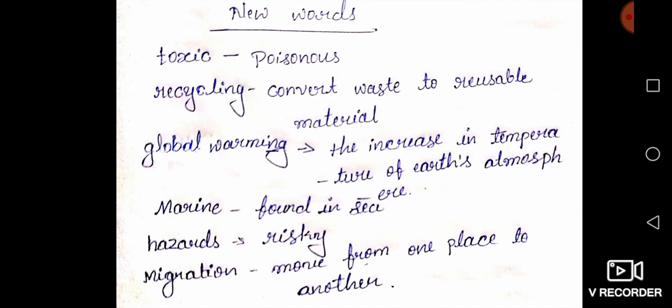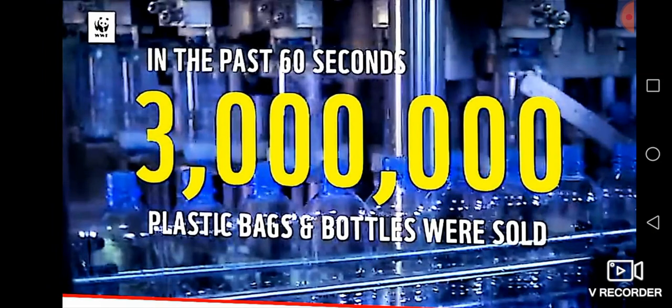Okay, dear students, let us see the content analysis. Listen, dear students, the chemical that is used in the production of plastic is toxic. Toxic means poisonous and can cause serious damage to all living beings. See here, students, I show some pictures. How can plastic cause serious damage on the earth?